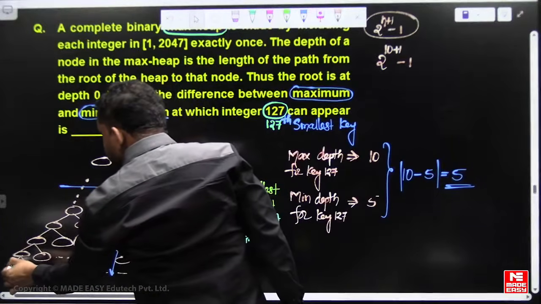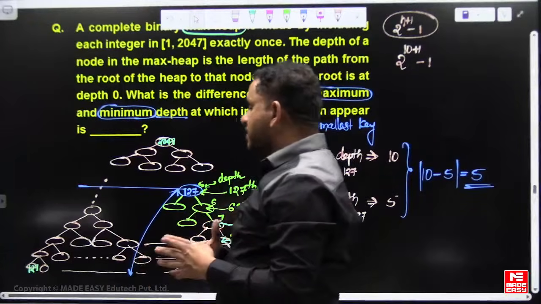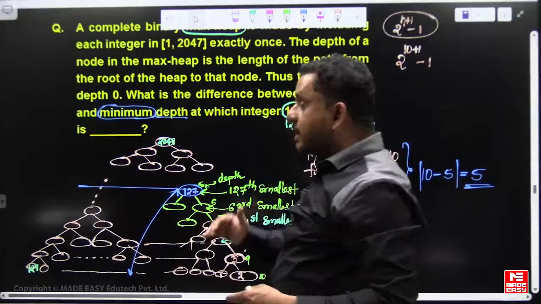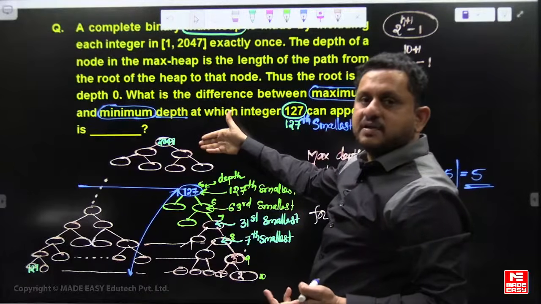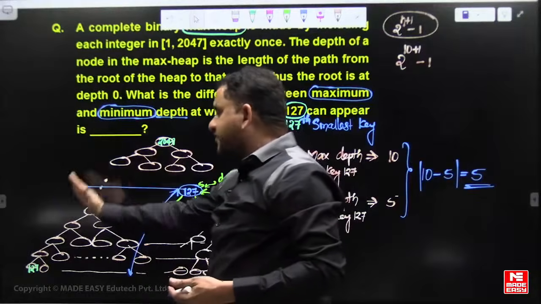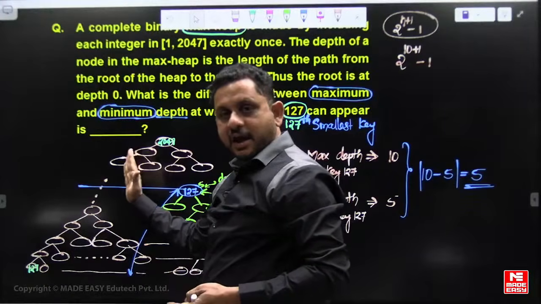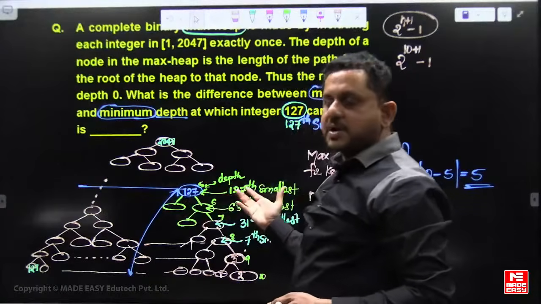So key 127 can be at the last level, and at the earliest it can come to the second level also, because keys 1 to 126 can be in the left subtree and 127 can come here, with the remaining keys based on the min heap condition.